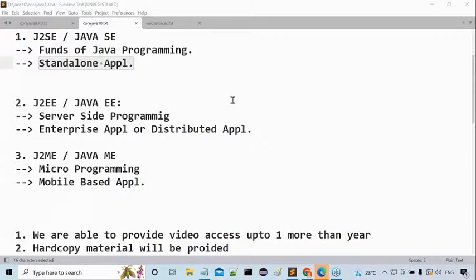Now, today I would like to start the Java programming language. As part of the basic package, the complete Java package, or the full stack Java package, core Java is available. So today I'm going to start core Java. First of all, I want to start with the introduction.